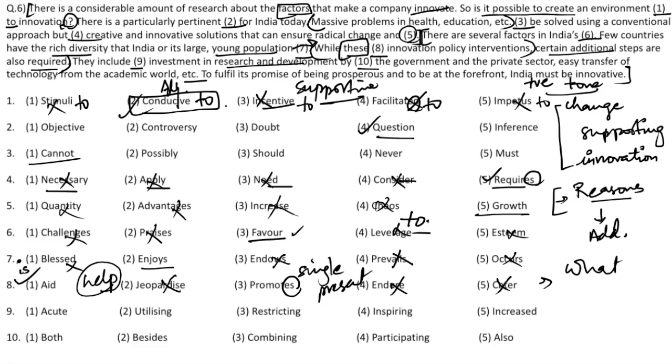Certain additional steps are also required. They include blank investment. We need investment in research and development. That is what the paragraph is saying. Acute is opposite of what we need here. Utilizing, they include utilizing investment in research and development, no, we need more investment in research and development, and the answer therefore is increased. They include increased investment in research and development by blank the government and the private sector, by both the government and the private sector, right? Because we are saying that both the government and the private sector need to invest heavily in research and development. So this is our answer.